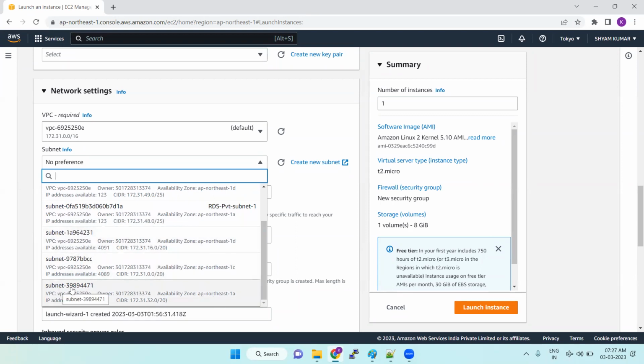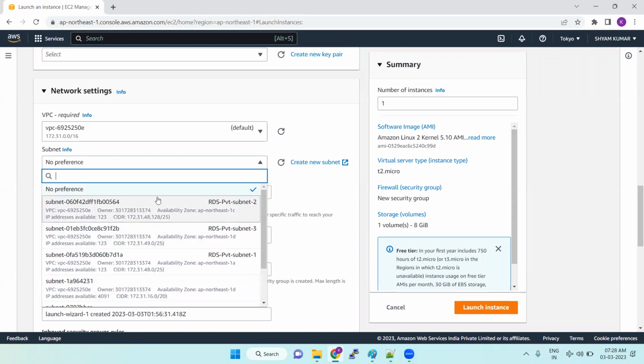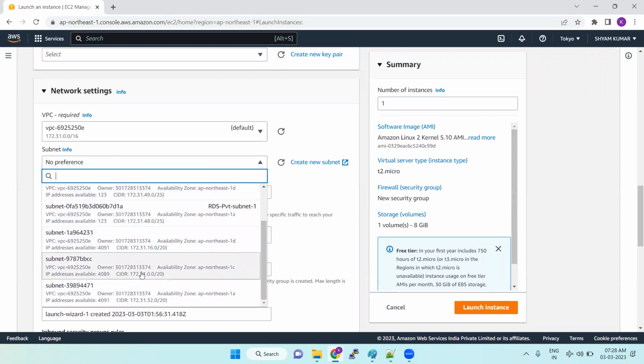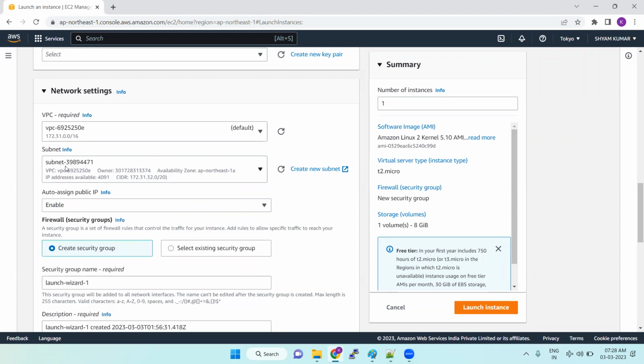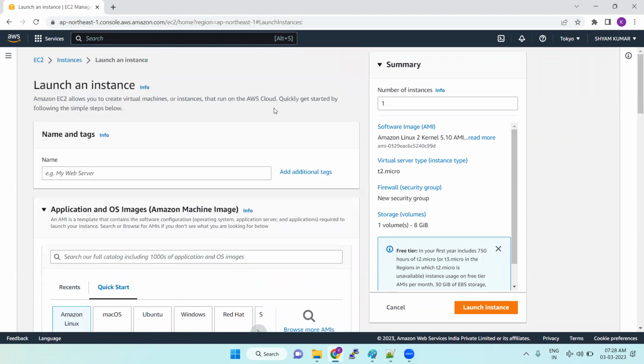Subnet 1, the subnet name is 3984797871888 like this. You can choose any one of the subnets. Once you choose the subnet, each subnet is associated with an availability zone, that availability zone is 1a. So how are we going to see this?